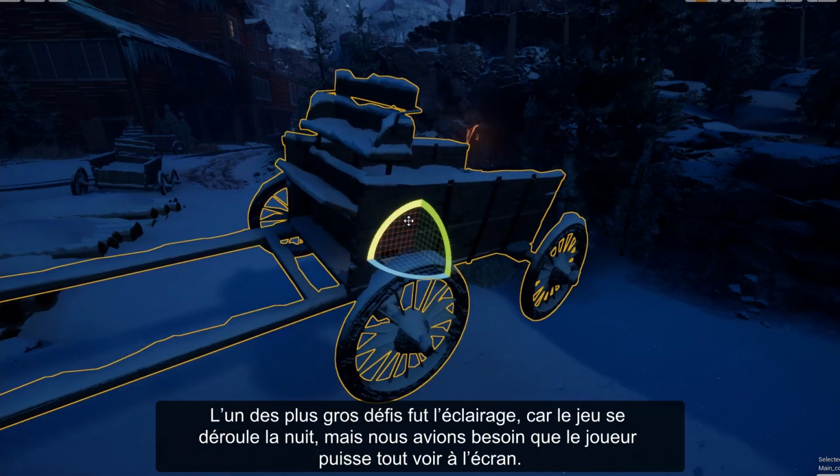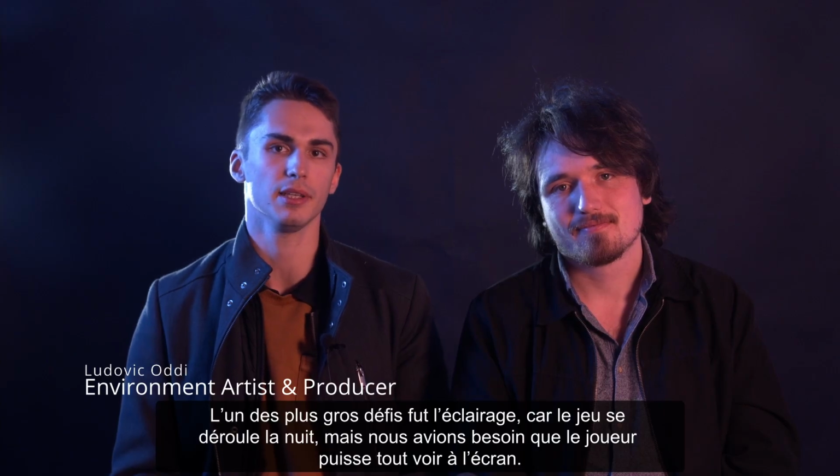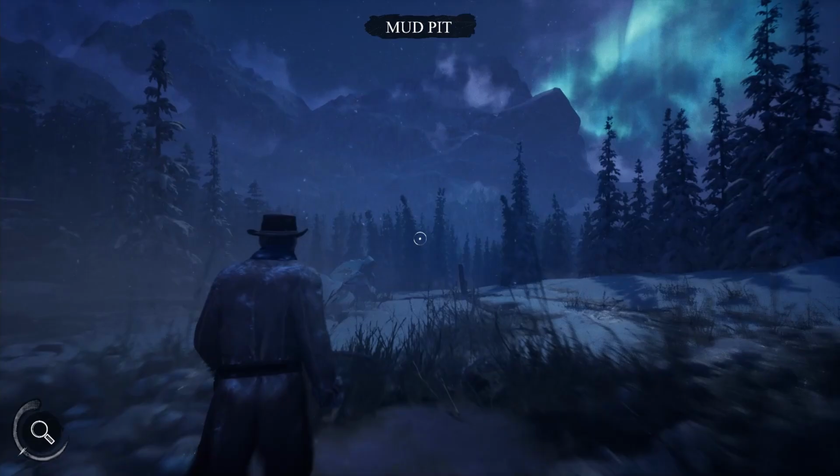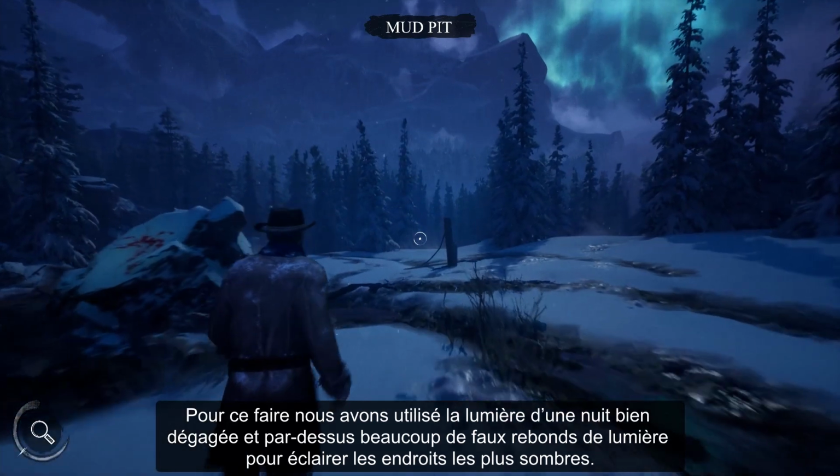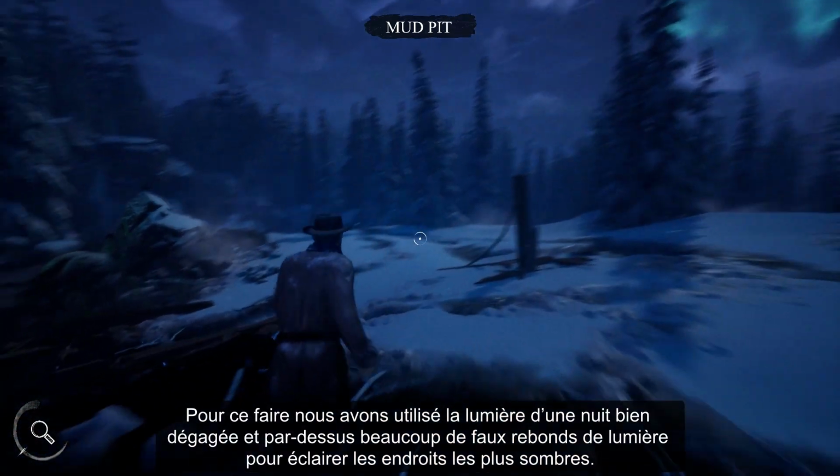One of the biggest challenges was the lighting. As the game is set at night, we needed the player to see everything on screen. We used the maximum amount of light a full moon can cast in real life and added on top a lot of fake bounces to enlighten the darker places.